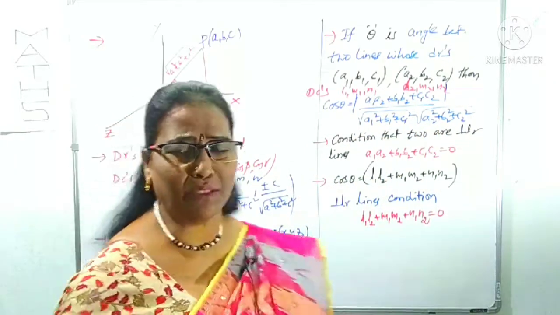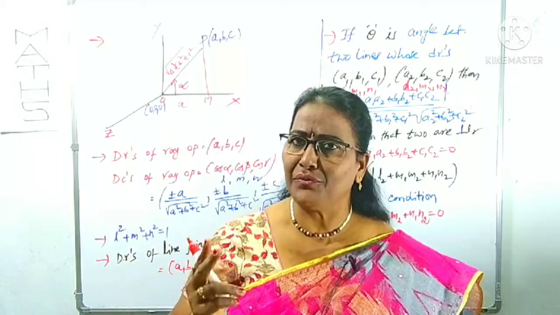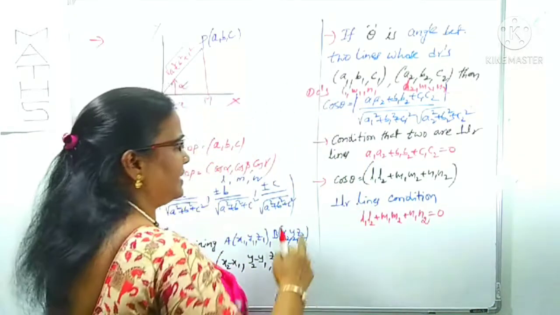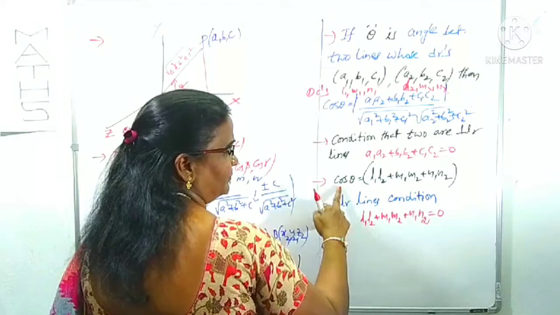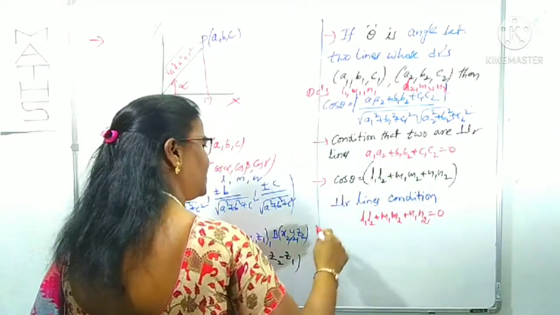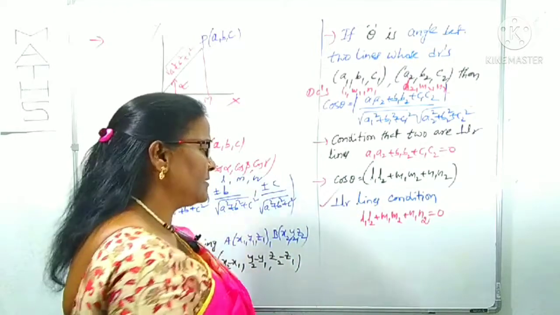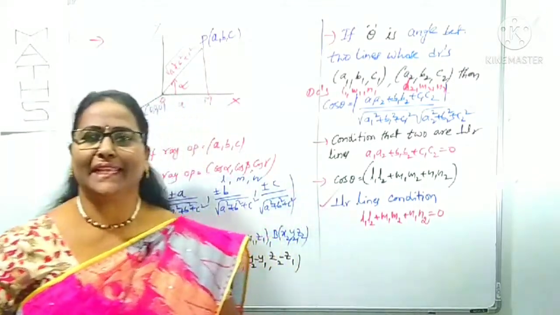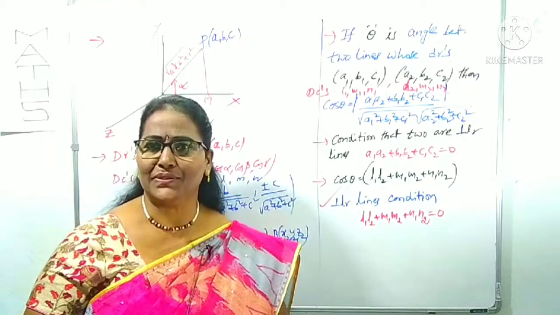Simply how to remember: if you know the DCs of 2 lines whose angle between them is theta, then cos theta we can use this formula, right? Now as usual, what is the condition for perpendicular lines? L1 L2 plus M1 M2 plus N1 N2 is equal to 0.